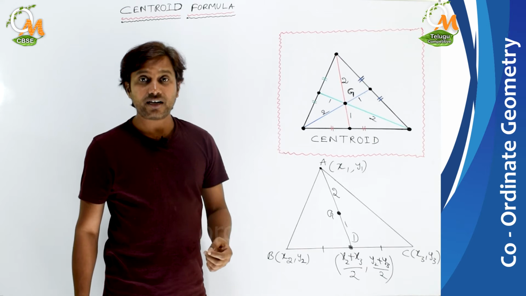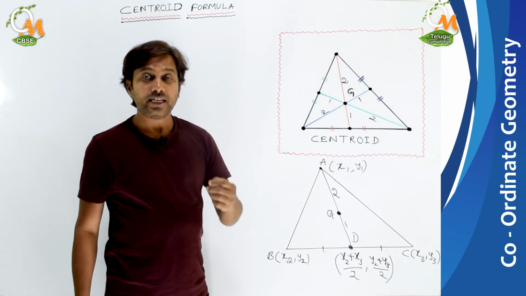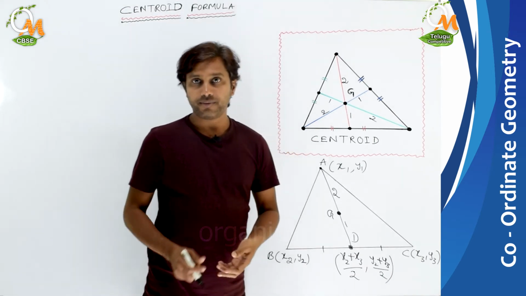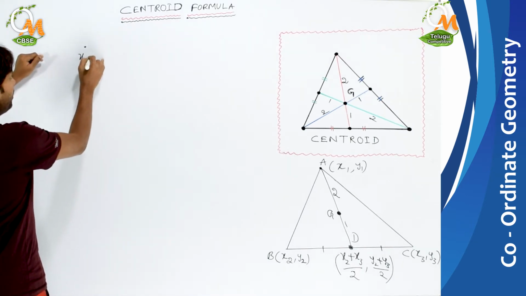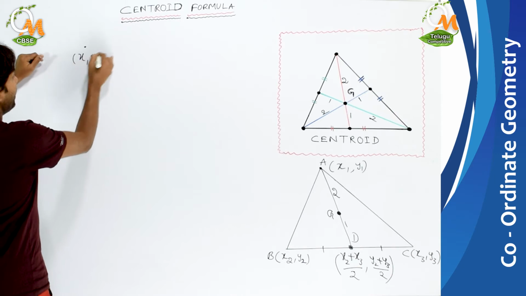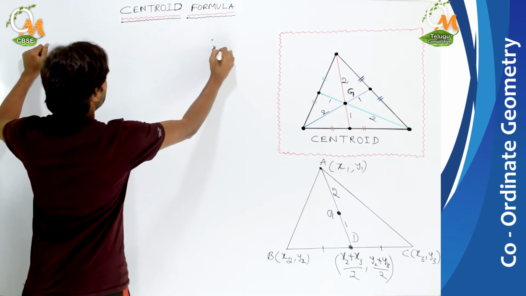Let us recall the formula for the internal section formula. See here, for example, I'll take x1 y1 and x2 y2.